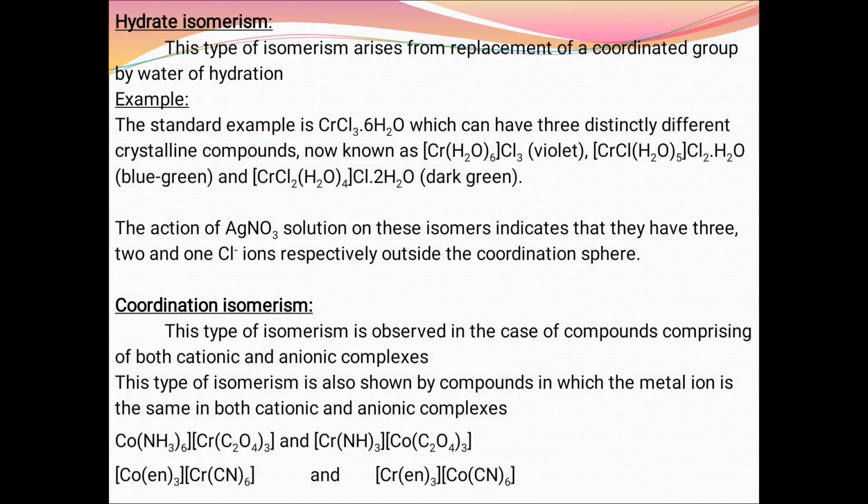In coordination isomerism, this type of isomerism is observed in compounds comprising both cationic and anionic complexes. This type of isomerism is also shown by compounds in which the metal ion is the same in both the anionic and cationic complexes.